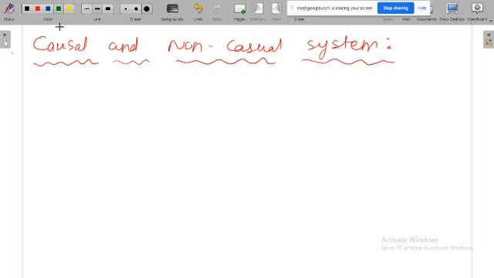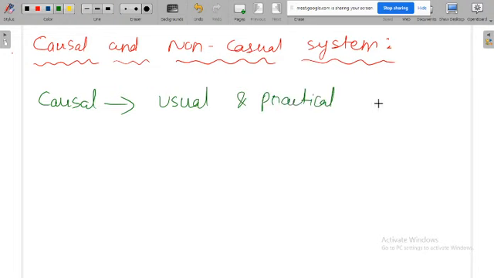Okay, before going to the definition, causal systems are usual and practical systems. All practical systems are causal systems. Usually means practically usable systems are causal systems.